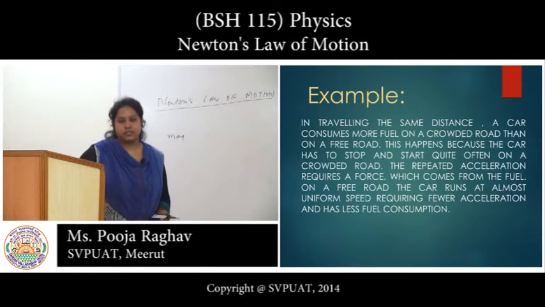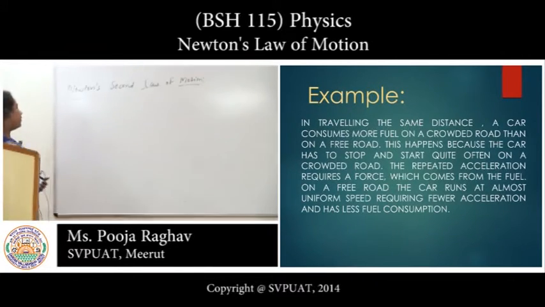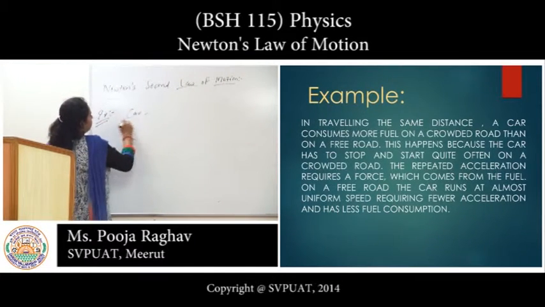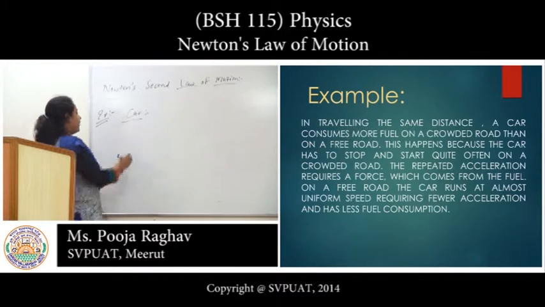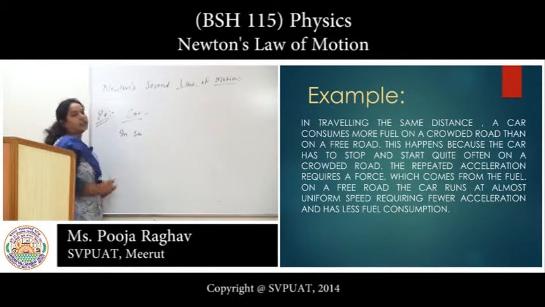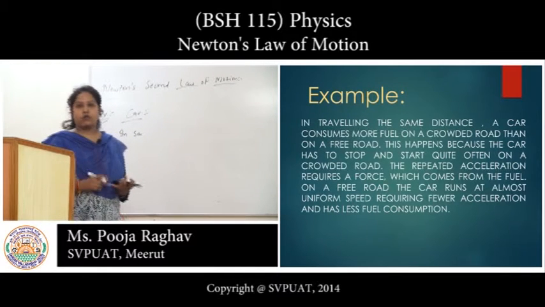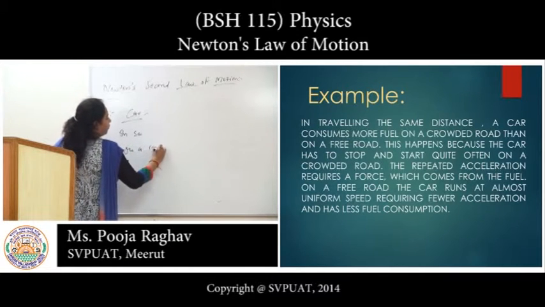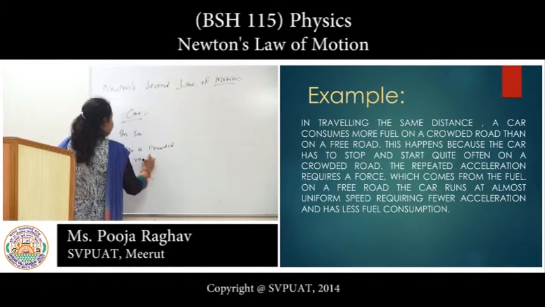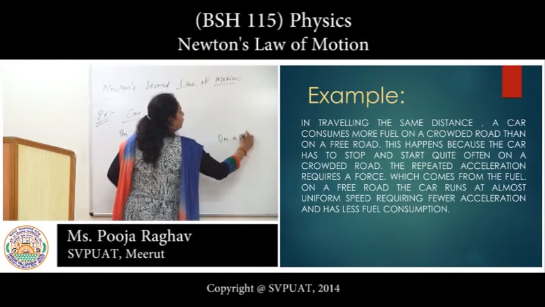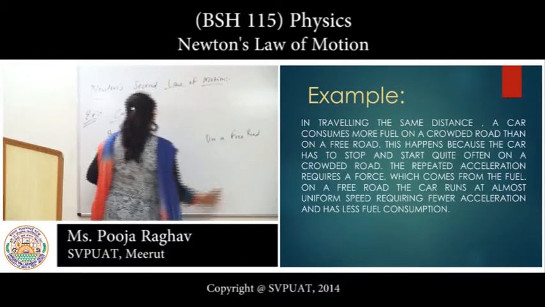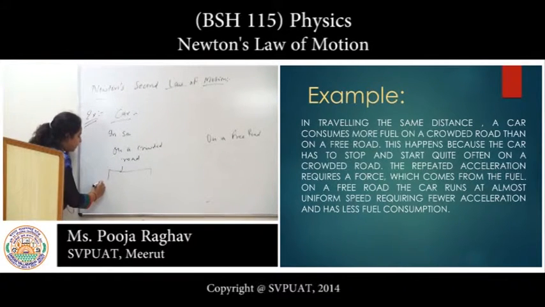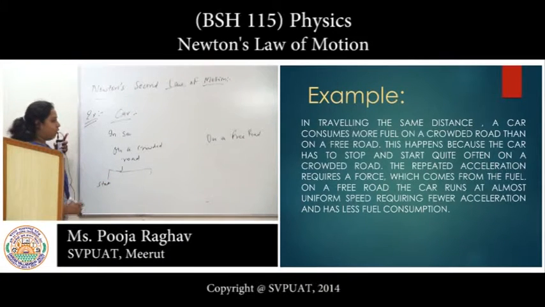An example of this law: let us consider the case of a car. For the same distance, a car consumes more fuel on a crowded road than on a free road. This happens because on the crowded road, the car has to start and stop quite often.